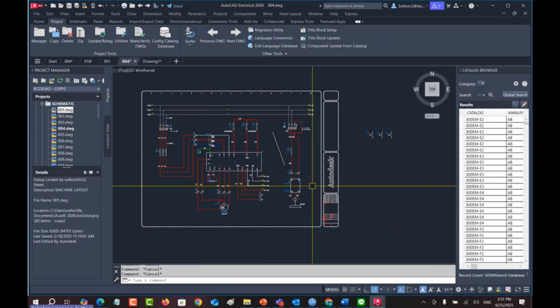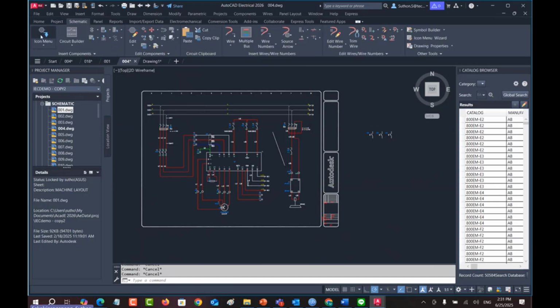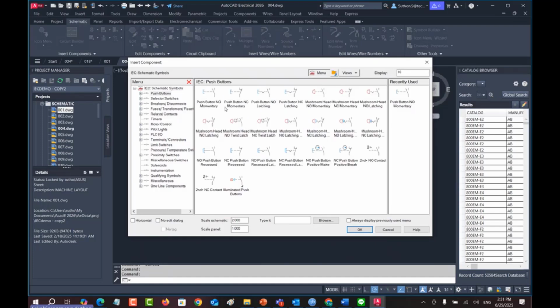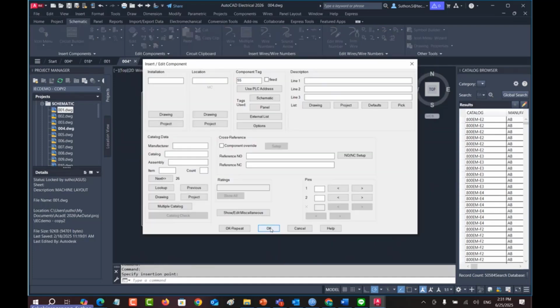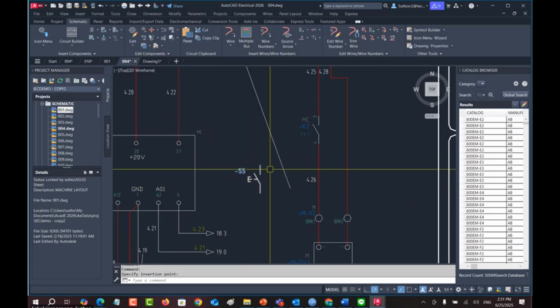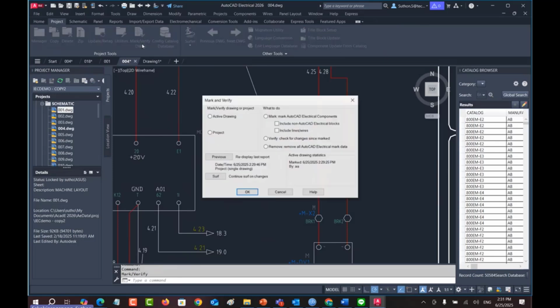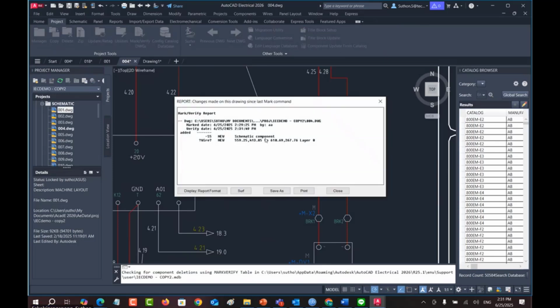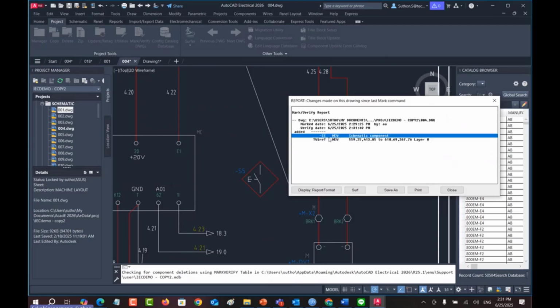I will create a push button here at this position as well. I have made two changes to this drawing, right? And then I go to the project and verify again. The system will tell me the next line is the S file that has been added to this drawing. It's a new component as well. Here we go. We can check these two positions and that's it. The changes made in the drawing are just two positions.